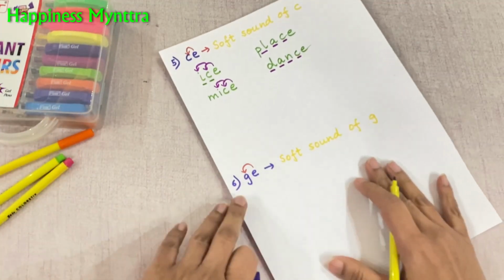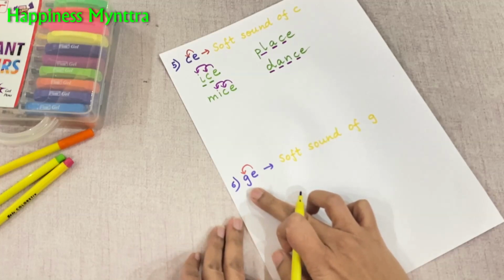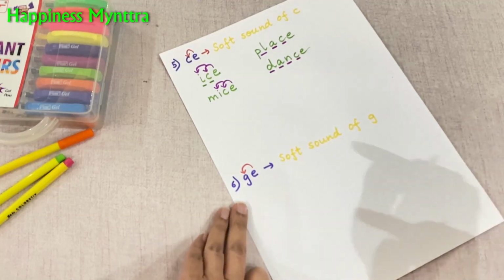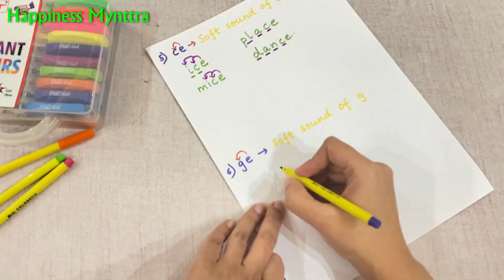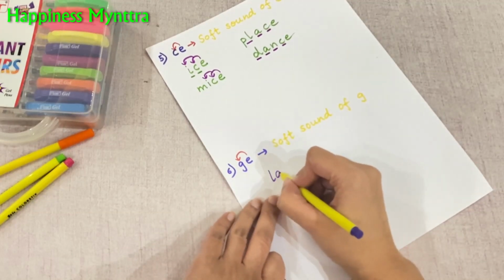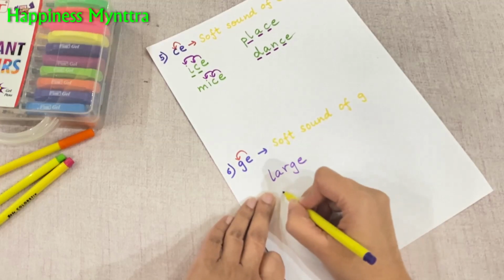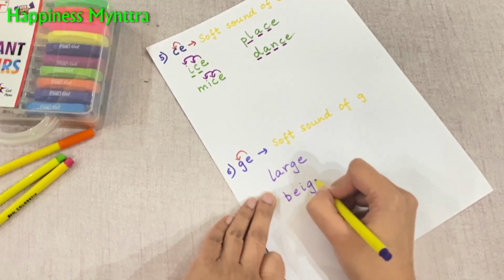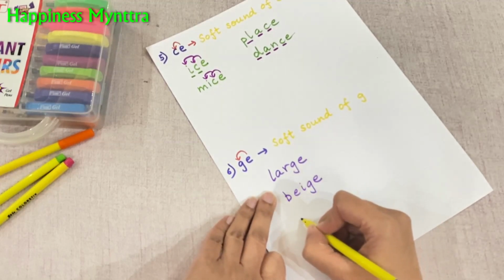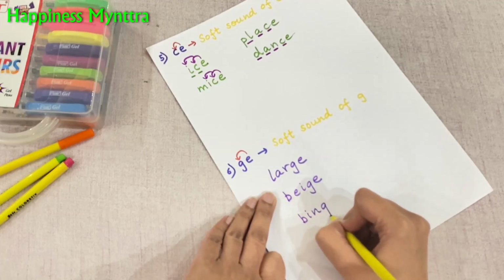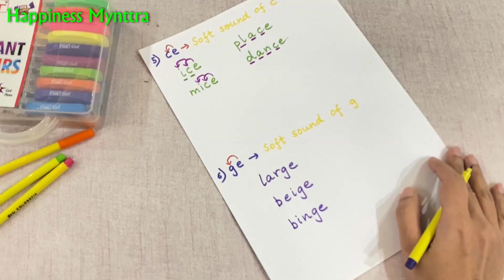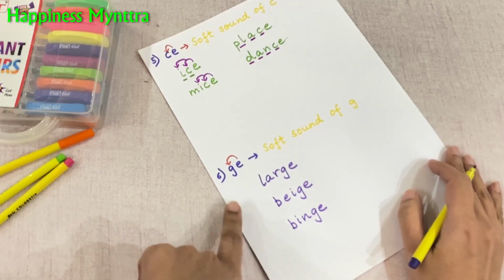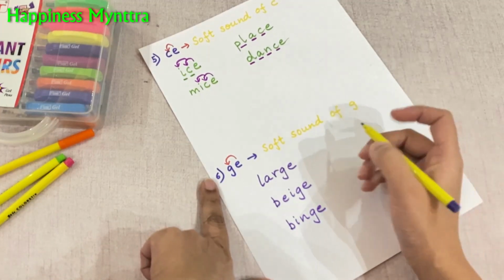And a couple of examples for g taking on the sound of j. So we will have words like large, beige, binge. You know, these days with so much TV and staying inside due to the pandemic, binge watching TV has become very, very common.